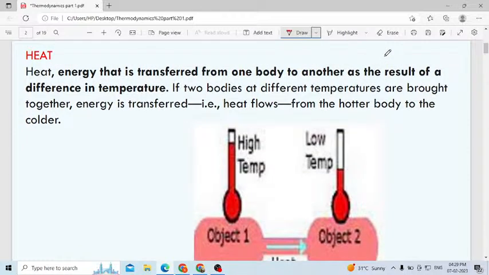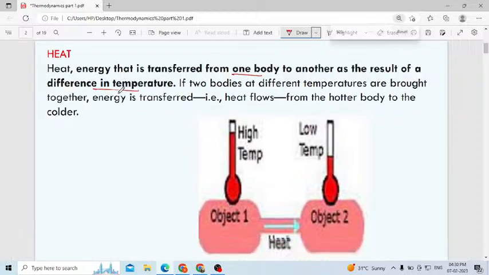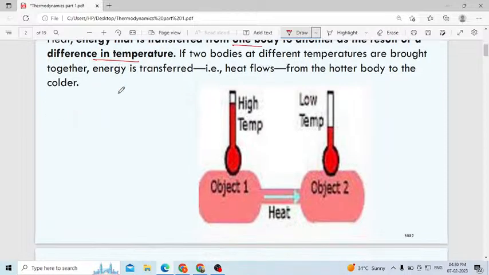Then what is meant by heat? Heat is energy that is transferred from one body to another body as a result of a difference in temperature. Already you know heat is a form of energy. The heat will be transferred from one body to another only when there is a difference in temperature.